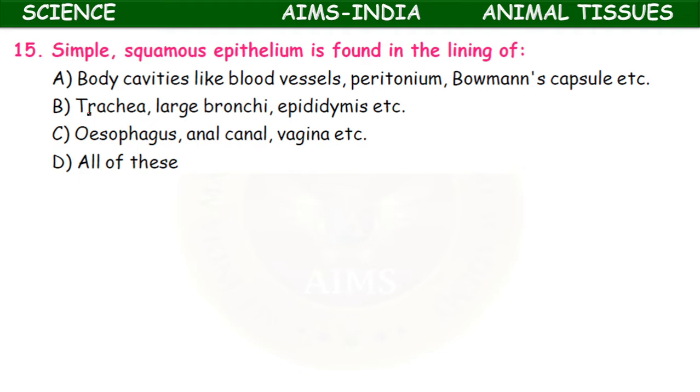Simple squamous epithelium is found in the lining of body cavities like blood vessels, peritoneum, kidneys, then Bowman's capsule, etc. Next, second option: trachea, large bronchi, epididymis. The third option: esophagus, anal canal, vagina.